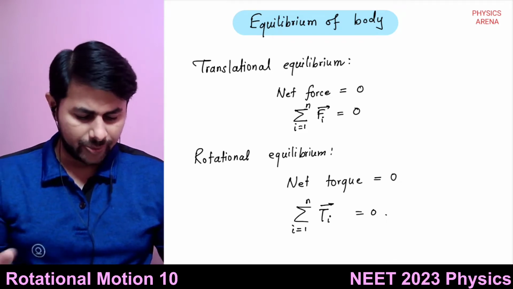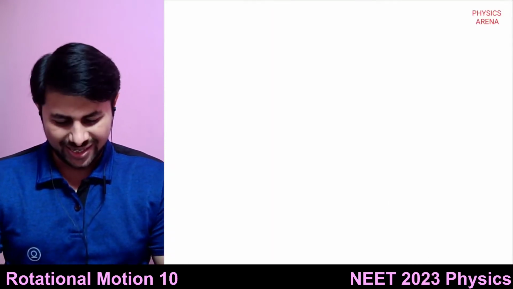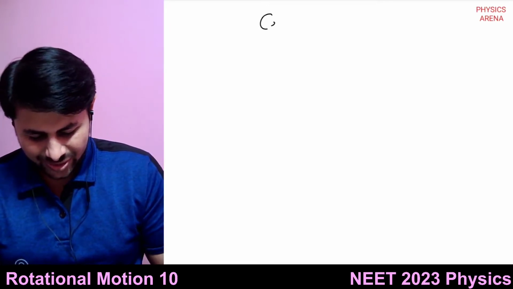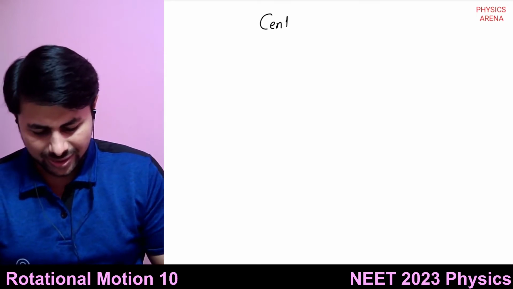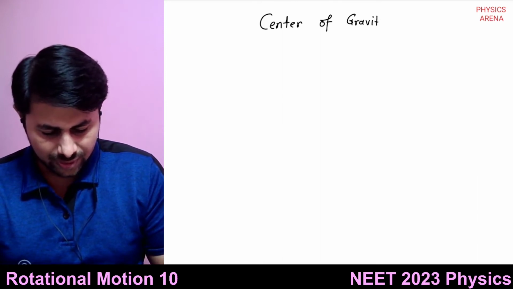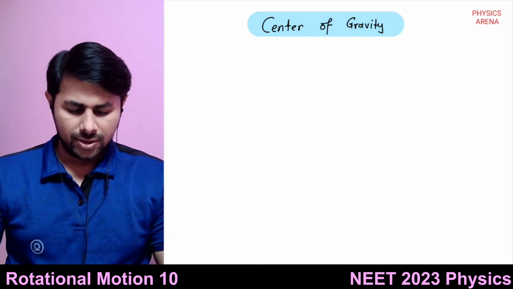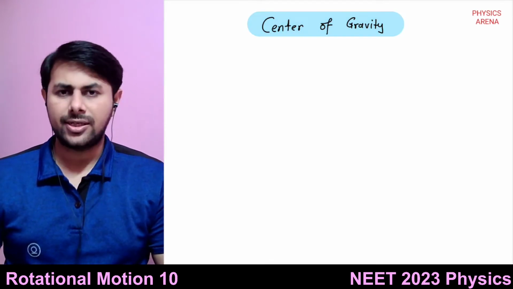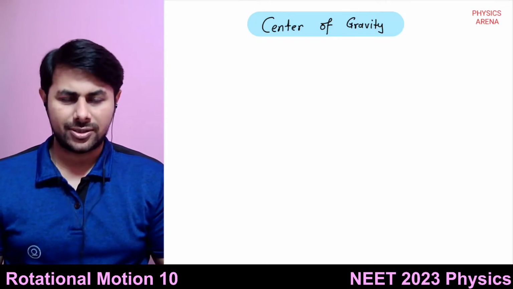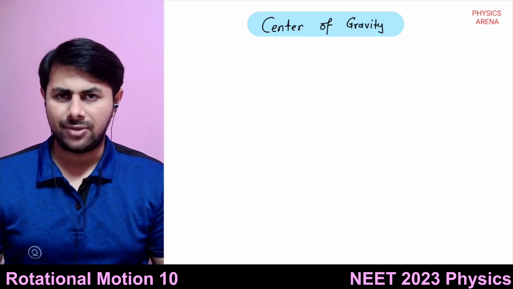So we'll see problems based upon that, but before that there is one more little concept, and it is of center of gravity. Okay, so we know what center of mass is, so now let's discuss center of gravity. Center of gravity is such a point about which all gravitational torques on a body sum to 0. The sum of all gravitational torques acting on the body is equal to 0.